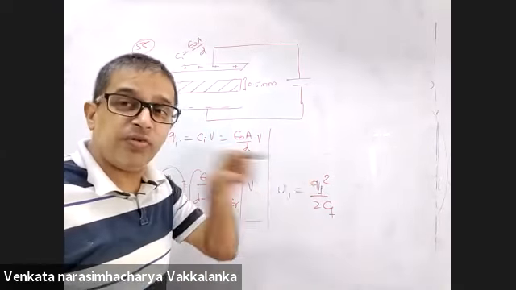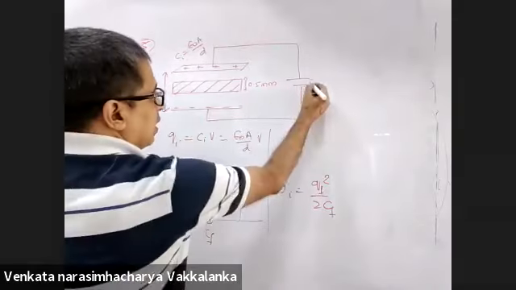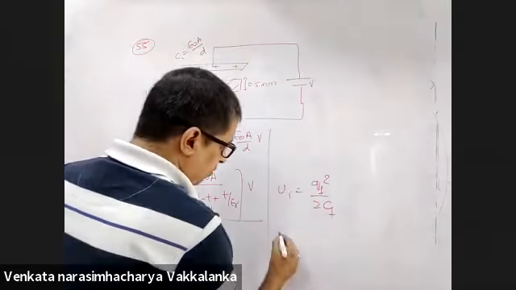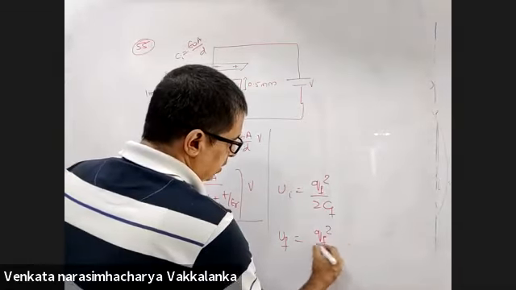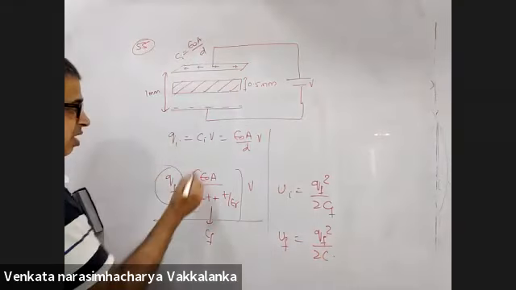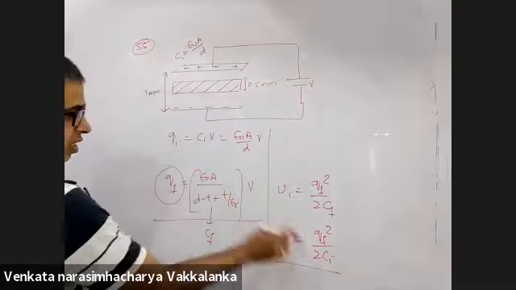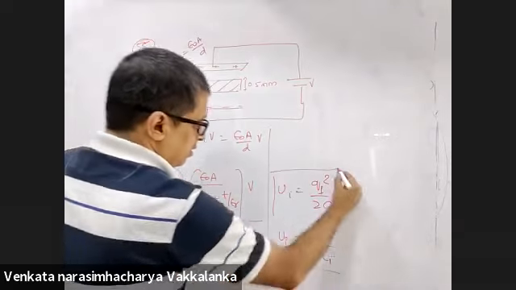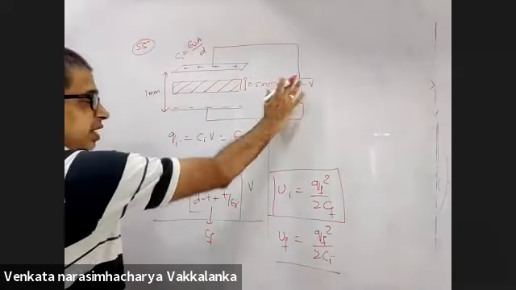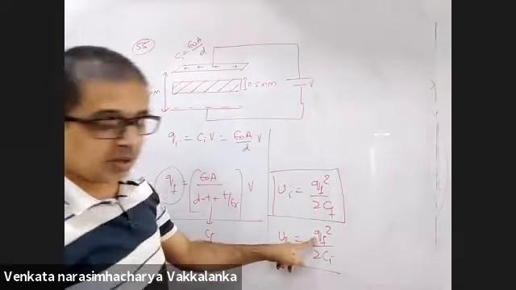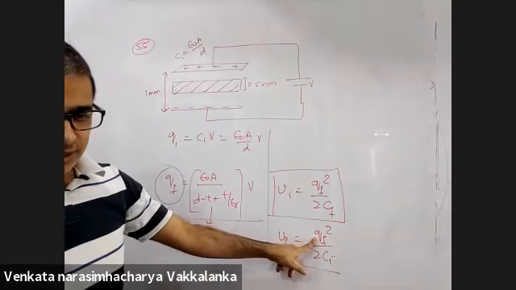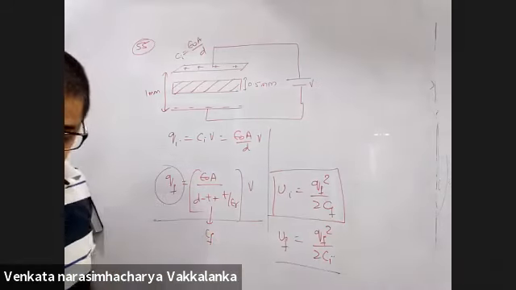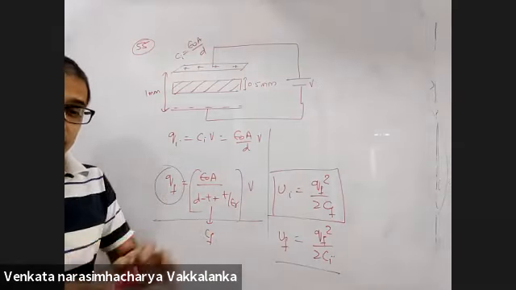Initial energy is not before introducing the dielectric. Keeping the battery connected, you have introduced the dielectric. That gives me the initial energy. Now you disconnected the power supply, but Q final will remain the same. And now the dielectric slab is removed, which means now it will be C initial. This is the energy when I have the dielectric and the battery. Now the battery is removed, what remains constant? Q final will remain constant. Now you remove the dielectric, what will be the capacitance? Original capacitance will come back, yes or no?